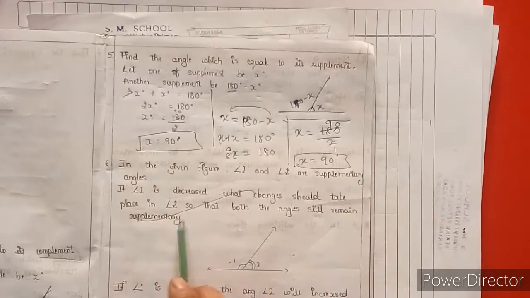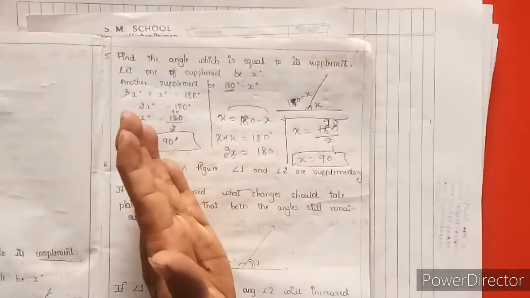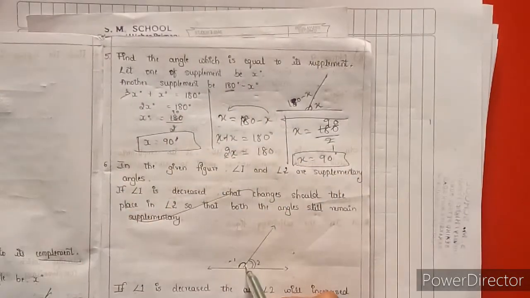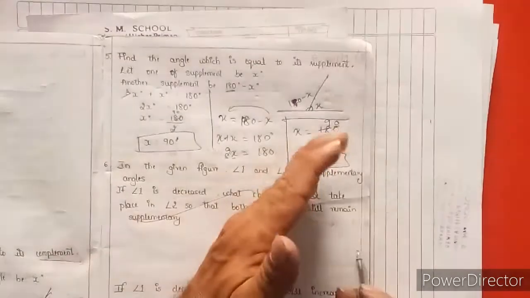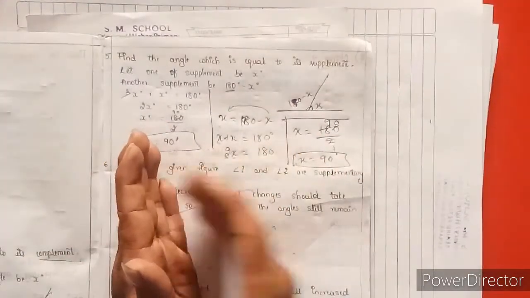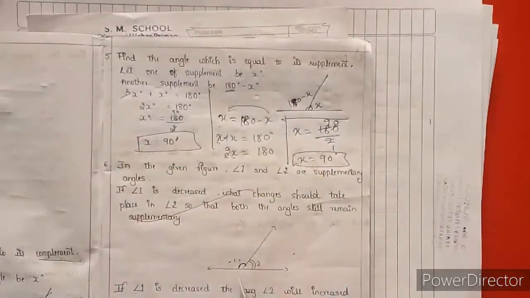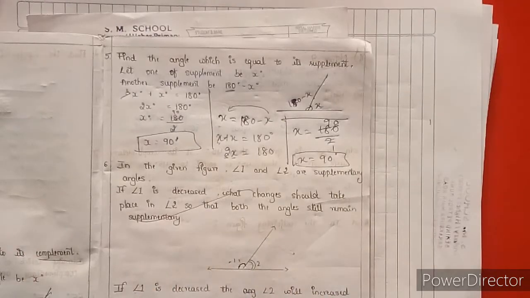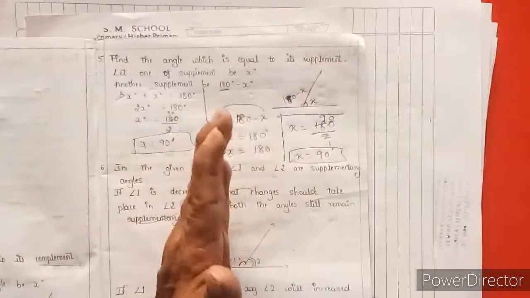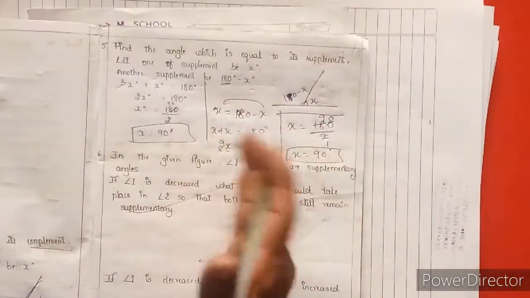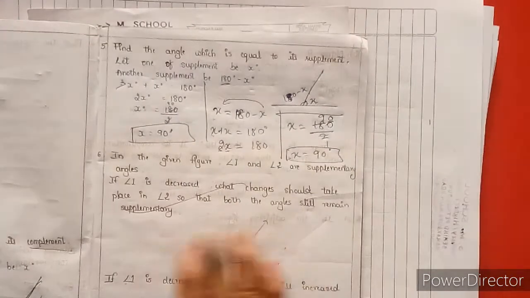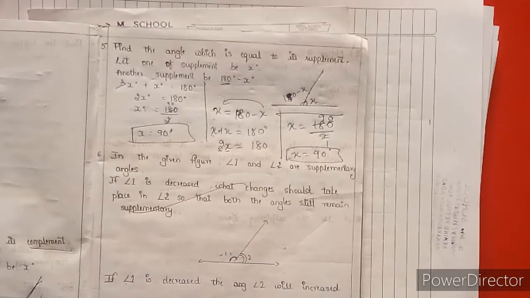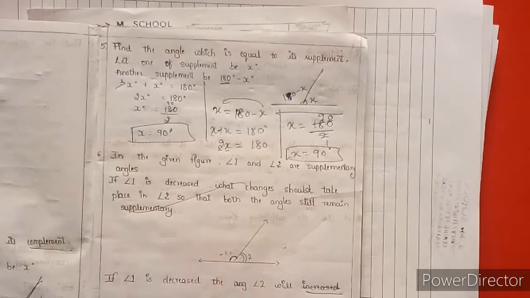Assume that this angle is 120 degrees. If you reduce it, the second angle should increase, right or wrong? So that both the angles still remain supplementary. We are adjusting the angles. They are adjacent angles, but the total sum of the angles should come to 180 degrees only. So if one angle is decreased, the second angle will be increased, and the total sum of the angles should still make supplementary, 180 degrees only.